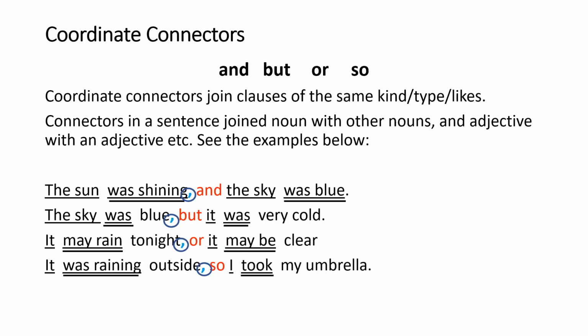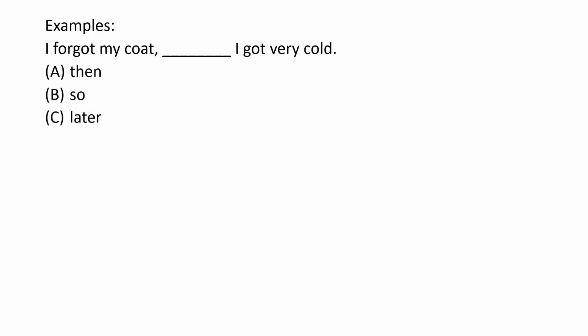I also learned something there. And for example, let's see the example. I forgot my coat, I got very cold. So this probably will be one of the questions you will encounter in TOEFL. And you have 4 options: then, so, later, and as a result.